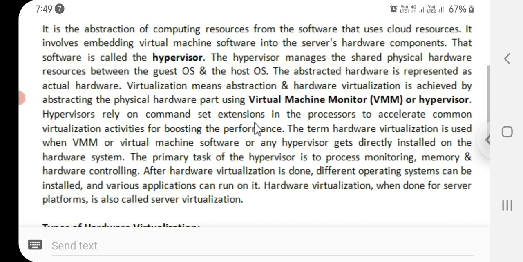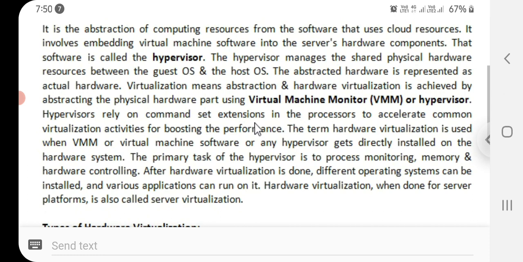So what is a hypervisor? Let's see once again. It is a software abstraction. Abstraction means an idea of computing resources from the software that uses cloud resources. It involves embedding virtual machine software into the hardware components. That software is called a hypervisor.